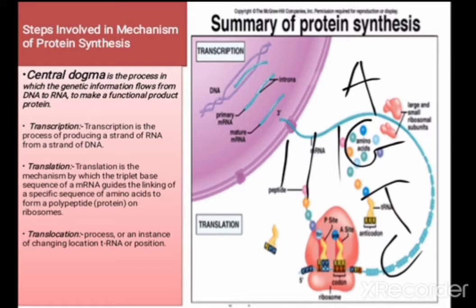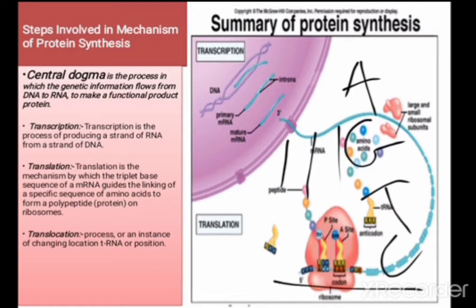Then translation is the mechanism by which the triplet base sequence of messenger RNA guides the linking of a specific sequence of amino acids to form a polypeptide chain on the ribosome. Whenever the messenger RNA comes from the nucleopore towards the cytoplasm, it binds to the ribosome molecule.